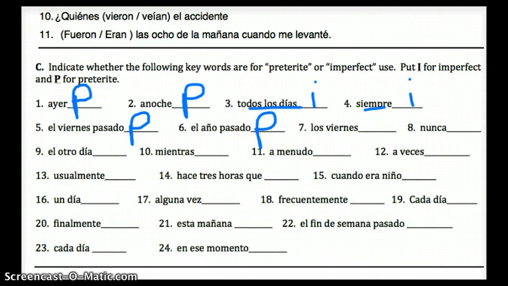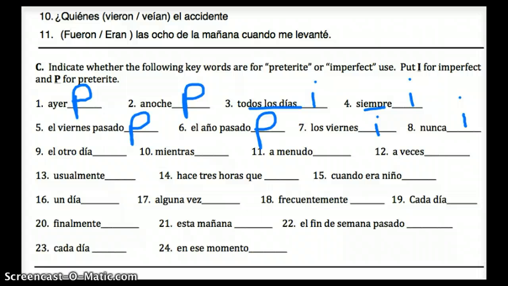All right? Los viernes means on Fridays, so that indicates more than once. So that should be the imperfect. Nunca. That's a scary one. Nunca means never. But it's kind of like the absence of siempre, so it follows the same rule. So never, it's kind of like not once. So it indicates that you had all these chances and that none of the times did it work. So all of those times that never got done become an imperfect.